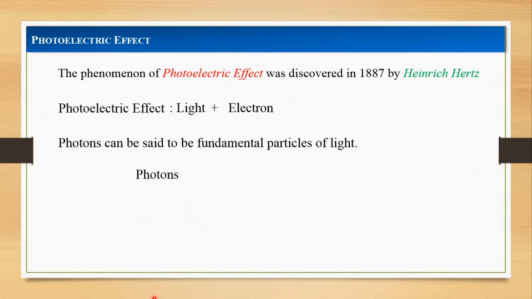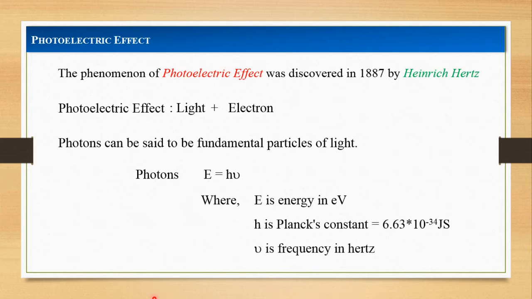These photons carry a definite amount of energy with them, and the energy of these photons is calculated by using the equation E = h nu, where E is energy in electron volt, h is Planck's constant, which has the value of 6.63 x 10^-34 joule second, and nu is the frequency of light in hertz.